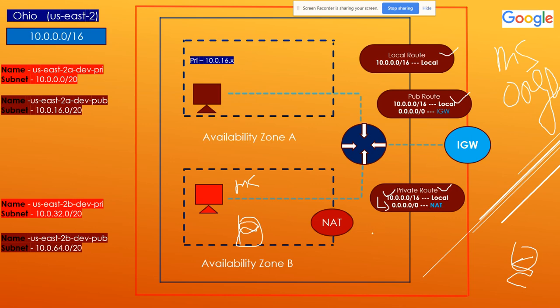Once you reach the NAT gateway, it has another routing. First of all, it converts your request from the private to the public IP address, the elastic IP address you have assigned to it. Then it reaches the IGW directly and connects you over the internet.